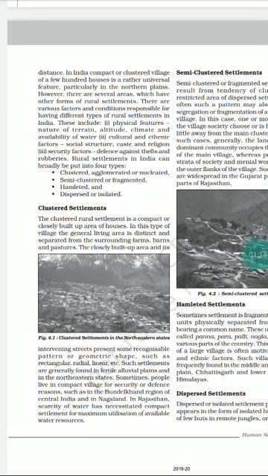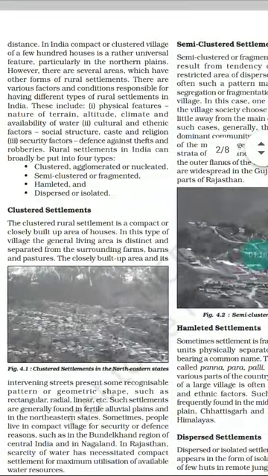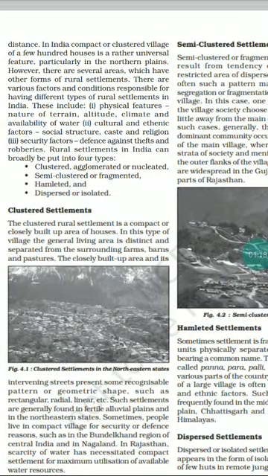In case of India, with special reference to India, compact or clustered village of a few hundred houses is rather a universal feature. So in case of India, the main type of rural settlement is comparatively compact.